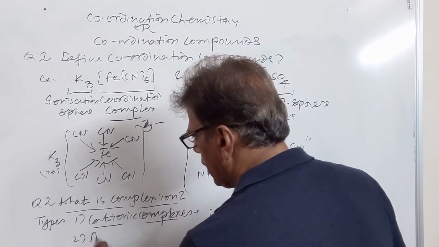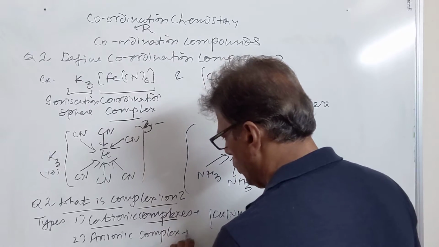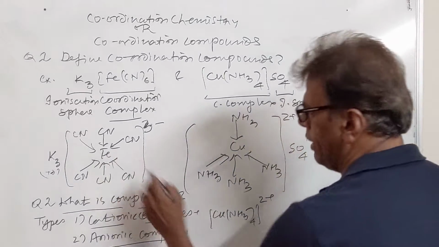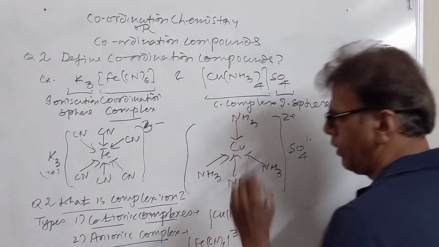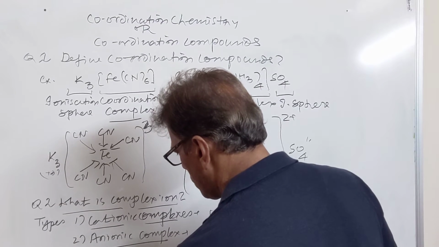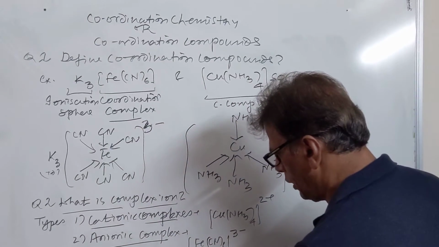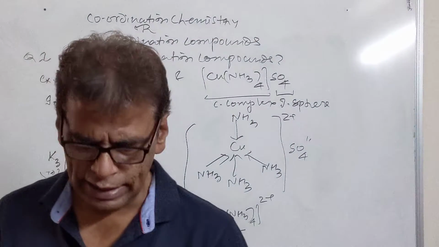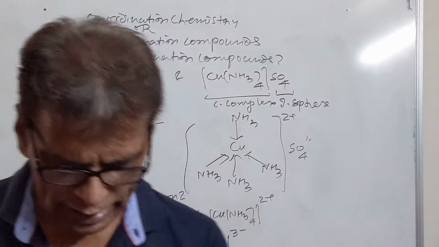Then we have anionic complex. So it is an electrically negatively charged species formed by combination of metal ion and the ligand. Example is hexacyanoferrate 3 ion. Then we have neutral complexes which bear no charge. For example, Ni(CO)4, here both are neutral. In this case, the metal as well as the ligand both are neutral. So complex ions are of 3 types we have seen.